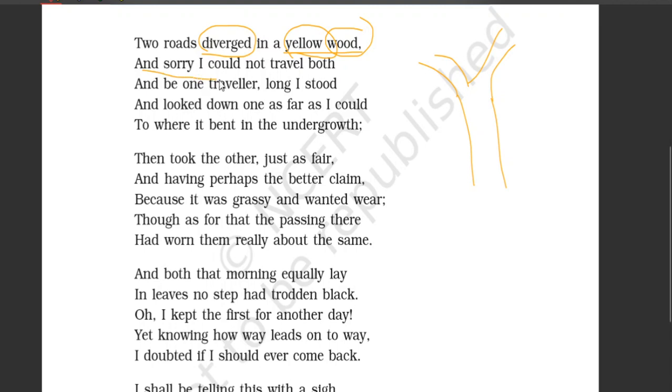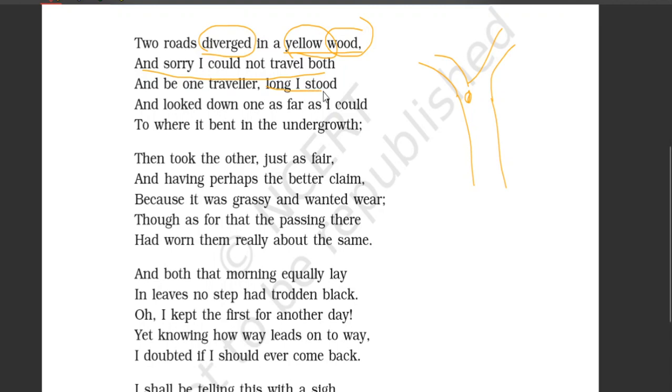And sorry, I could not travel both. He could not travel on both roads. The poet was standing here and he was in a position where he had to make a choice whether to go this way or that way, because he could not travel on both the roads unless he has some magical powers, right? And be one traveler. As he is only one traveler, he cannot travel on both the roads.